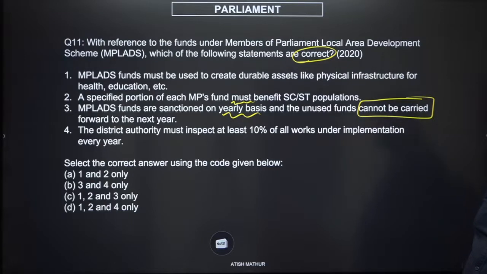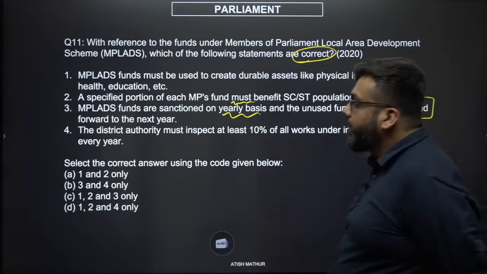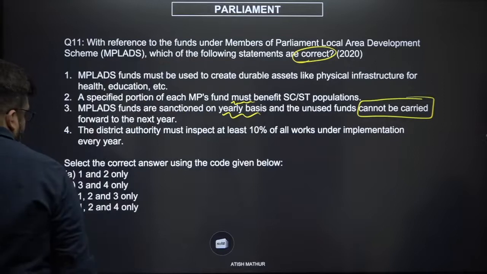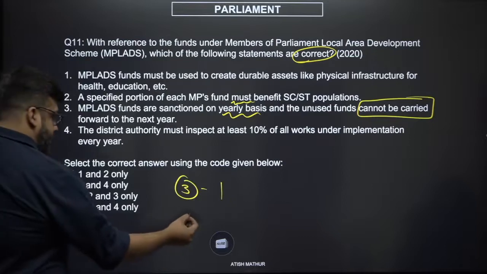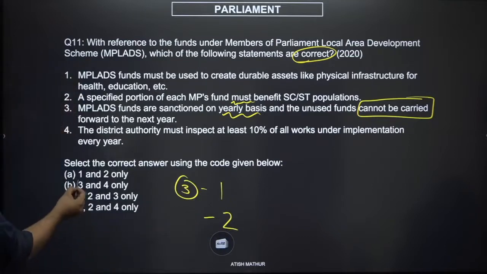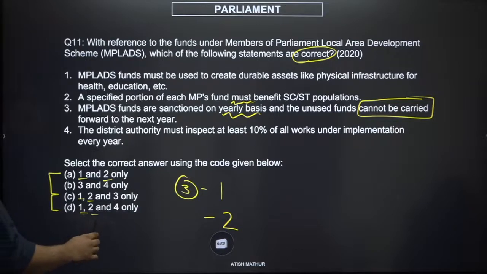Let us see if there is something that we can eliminate, and that's very, very important. Let's look at what is common across these 4 options. In 3 options, we have option number 1, and in another 3 options, we have option number 2. So in A, C and D, we definitely see 1 and 2, right? Now, see very carefully.